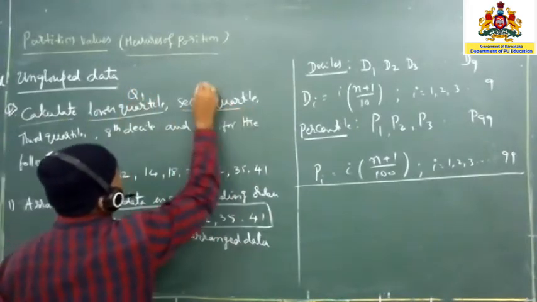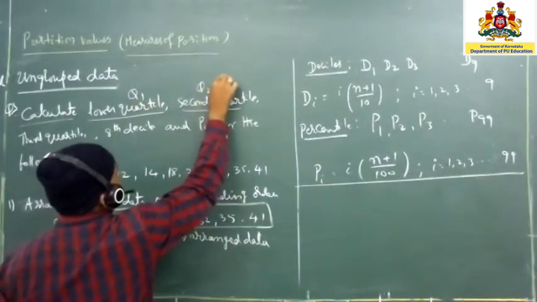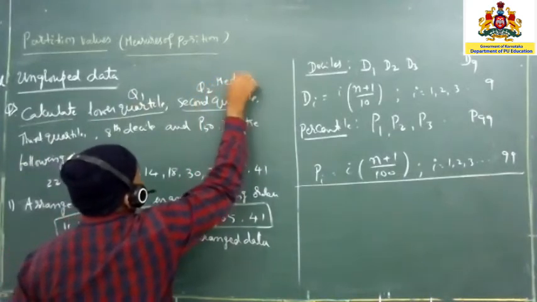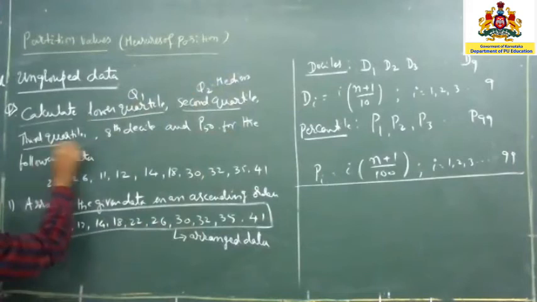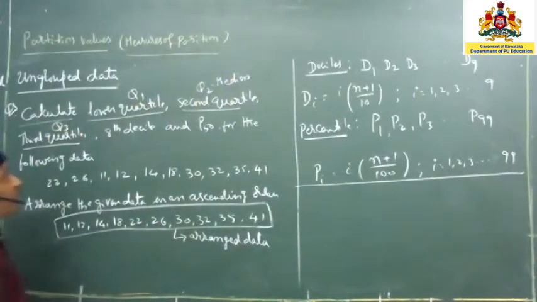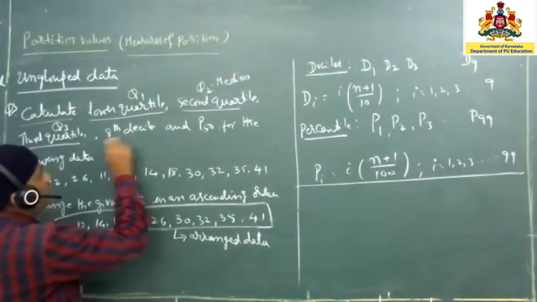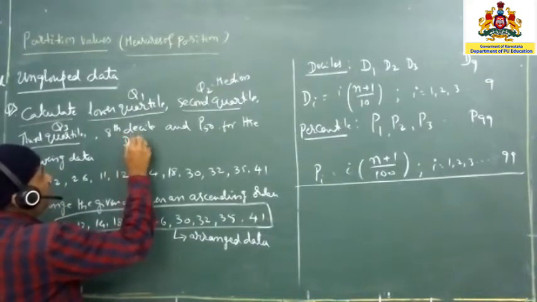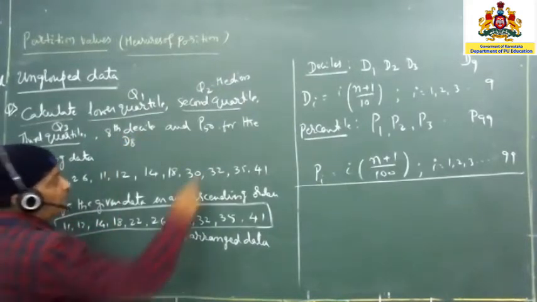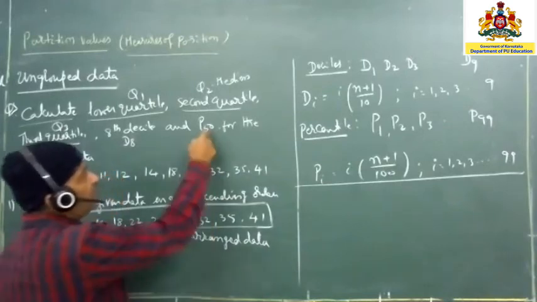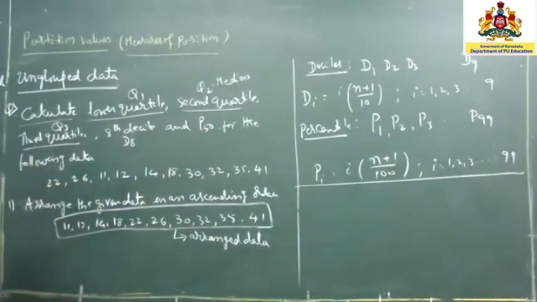Second quartile is Q2 or the median. Next is the third quartile, Q3, and this is the eighth decile, D8, and P50, the 50th percentile, they will give directly. So now first we will calculate it.